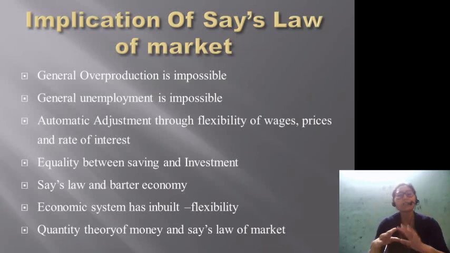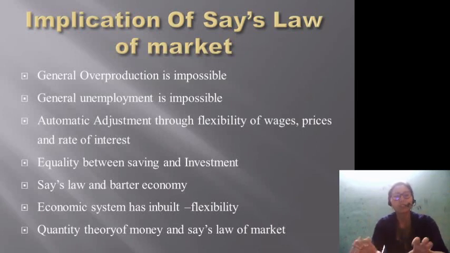Then next is automatic adjustment through flexibility of wages, prices and rate of interest. I have mentioned how due to flexibility of wages, a full employment situation is maintained. Then again, if there is disequilibrium between demand and supply of goods and services, prices will adjust in such a way, due to the price mechanism or the supply and demand forces, that again an equilibrium will be drawn between the demand and supply. And if there is certain disequilibrium in the case of saving and investment, that is regarding the demand for capital and supply of capital, again that equilibrium will be drawn with the flexibility of the rate of interest, right?